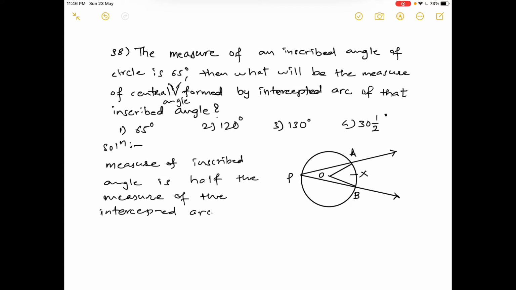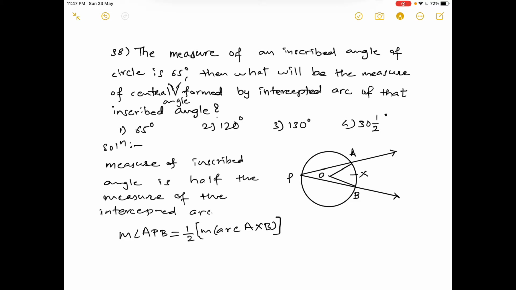Okay, so that means the measure of angle APB is equal to half of the measure of arc AXB.